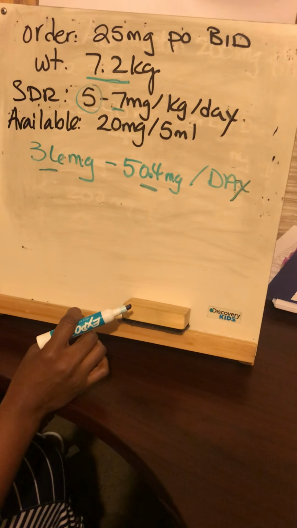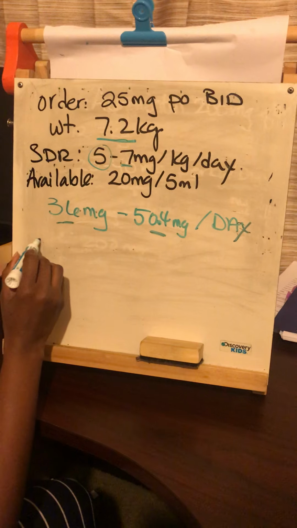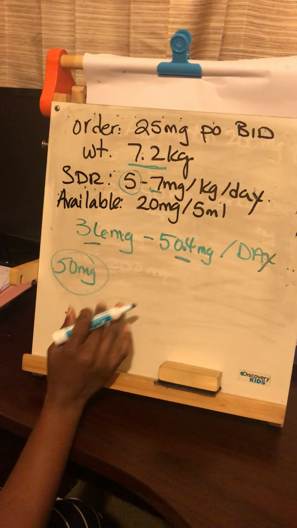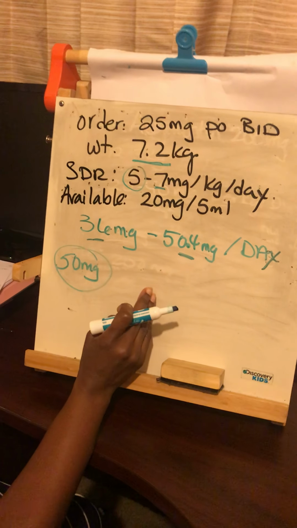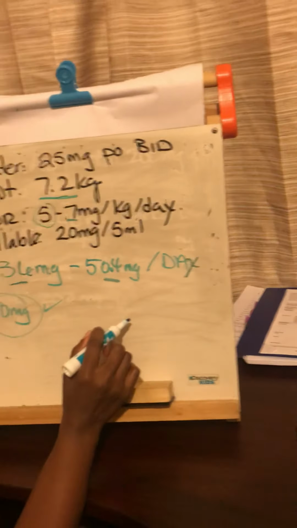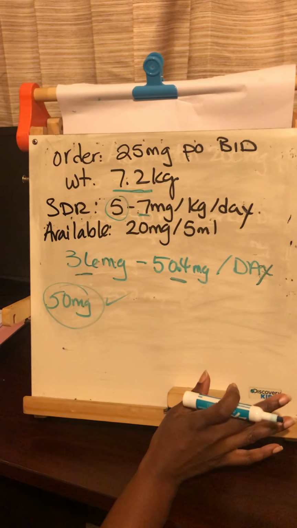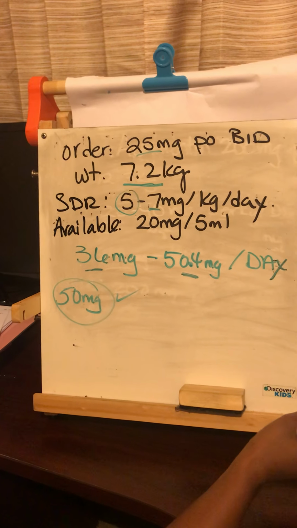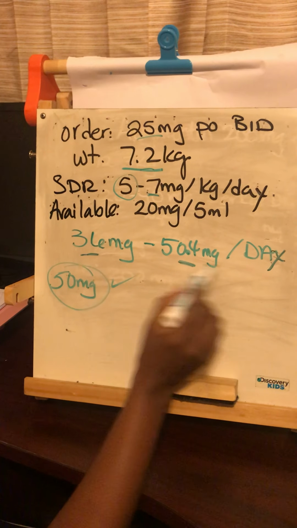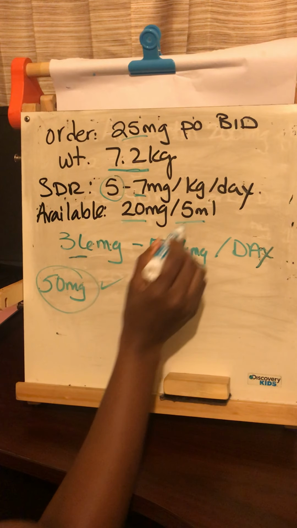The order is for 25 milligrams twice a day. 25 twice a day makes 25 times 2 makes 50. All right, so 50 milligrams is the order. And if we look at it between this, does that 50 fall between 36 and 50.4? It does. Okay? If we ask for what would this be in 2 divided doses, we know that it's 25 milligrams is what the order is for, and that's still safe to give because this is looking at per day.